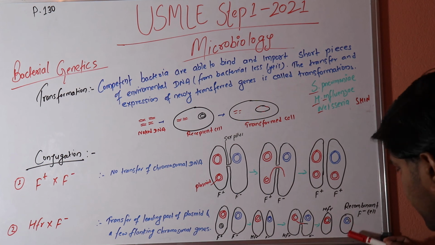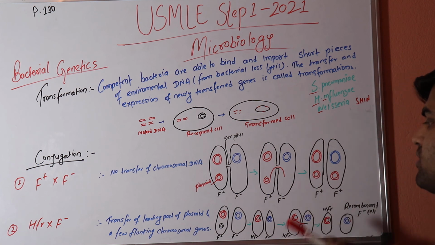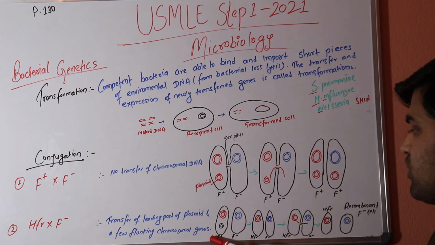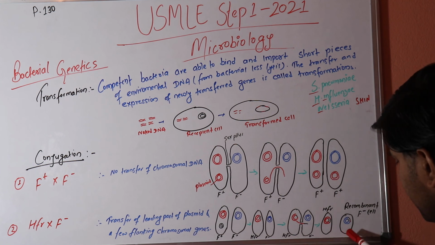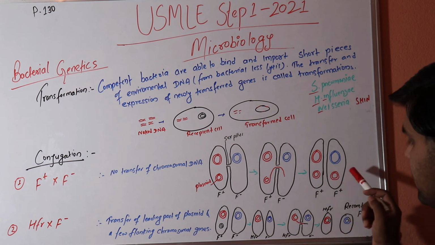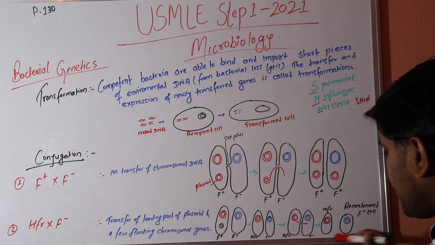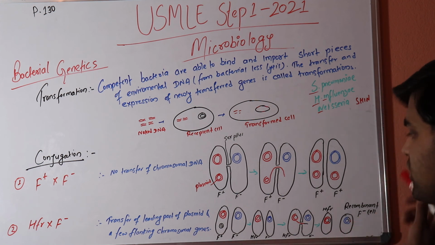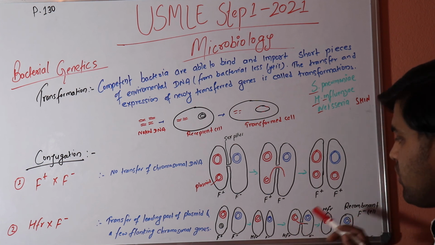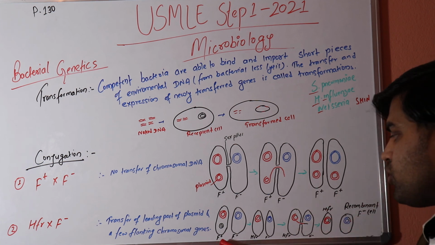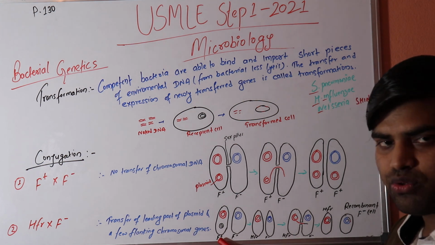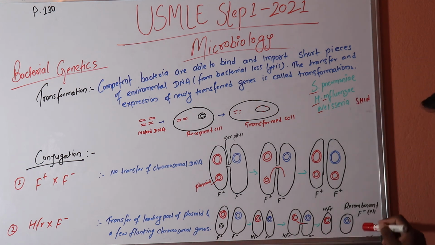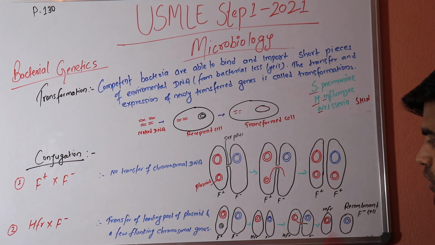This bacteria has now gained these genes from the F+ bacteria. Although it is not able to donate in this way, it can still get drug resistant genes, and it can transfer them to another bacteria. For donation, it always requires F+. Since it is not F+, it is still F-, and it will not be able to donate. That you have to understand.